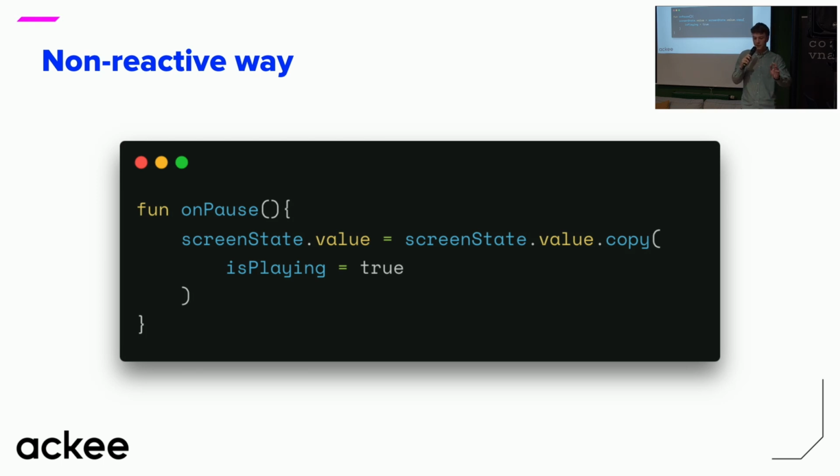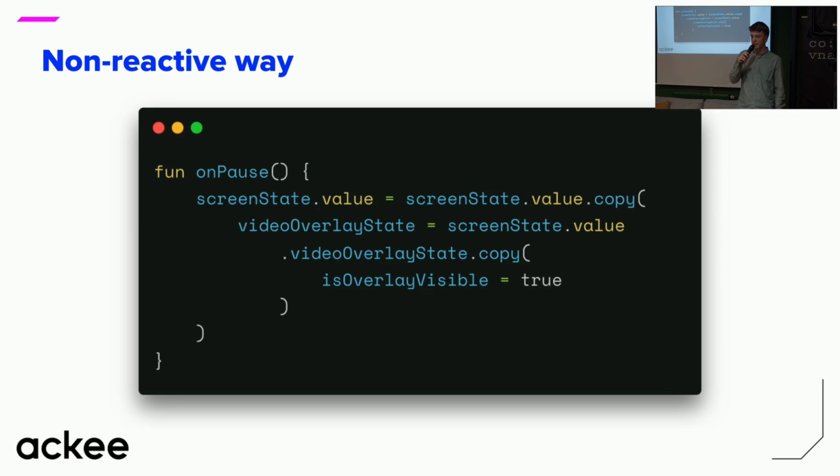And here, since user wants to pause the player, we just update the screen by copying the old value but setting the isPlaying flag to true. Okay, but this assumes flat structure for the screen state, and we've already seen that it's not really the best thing to do. So for us, it would look more like this. And this is already not very nice. And this approach is pretty hard to write when you're using nested states.